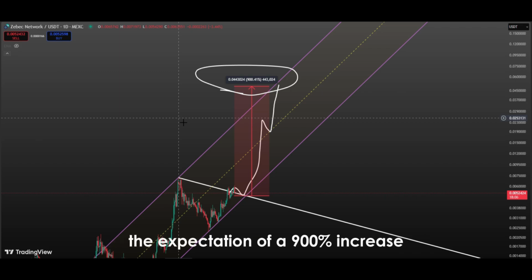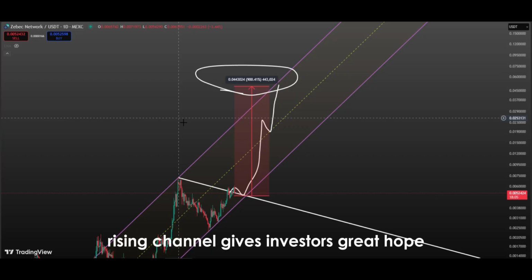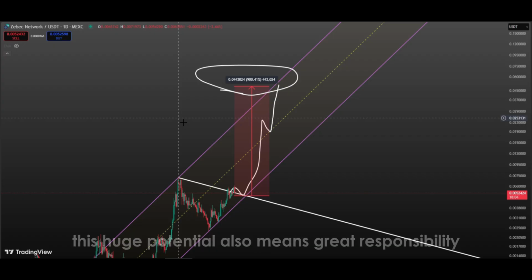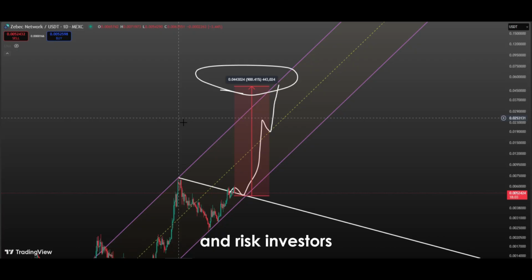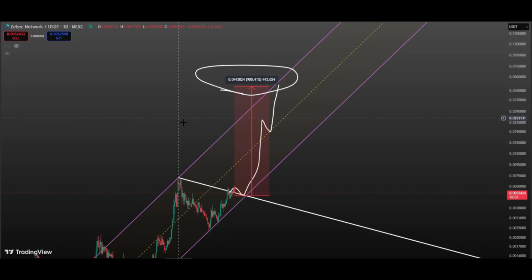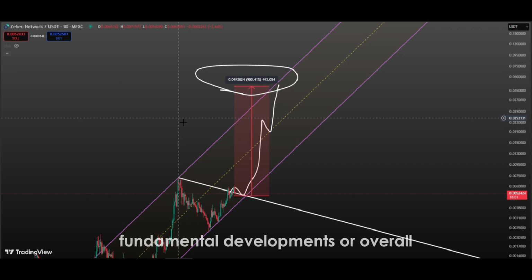The expectation of a 900% increase toward the upper band of a steep rising channel gives investors great hope, especially in highly volatile markets such as cryptocurrencies. However, this huge potential also means great responsibility and risk. Investors must always keep their technical and fundamental analyses up to date, follow news flow, and try to understand market sentiment. Even the best technical formation can become ineffective due to negative fundamental developments or overall market crashes.